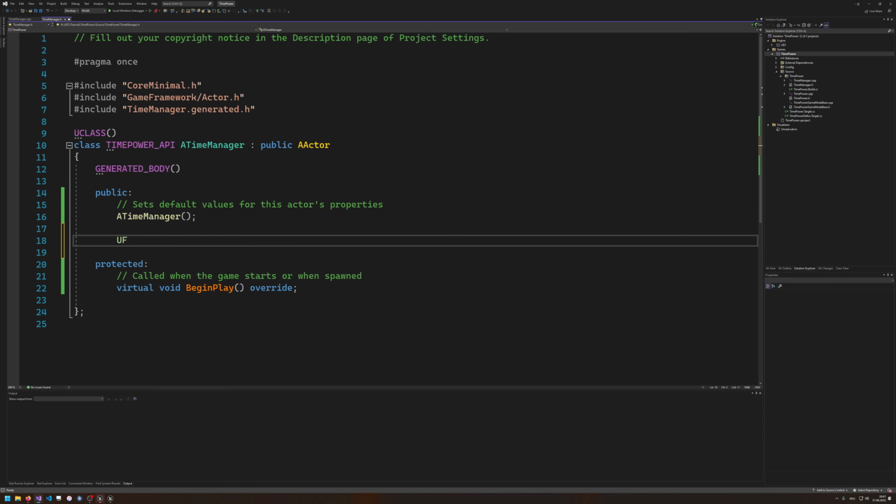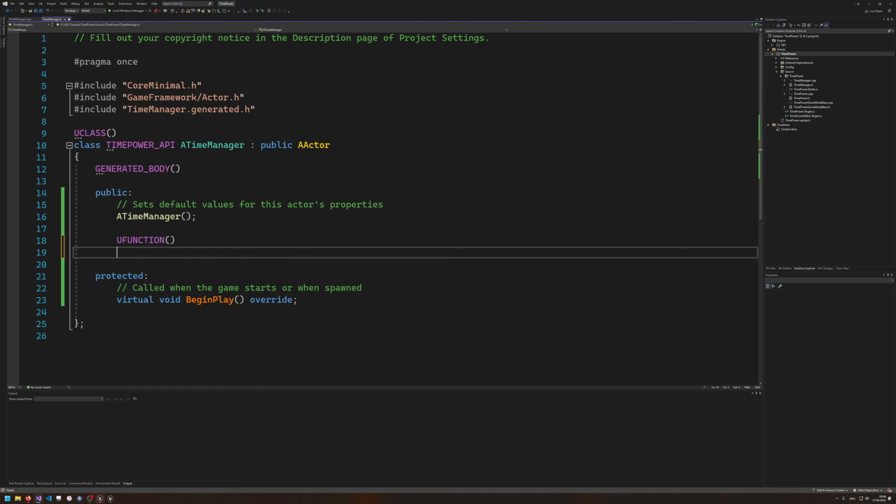Alright, the first thing that we want to declare is a UFUNCTION, if my Visual Assist is cooperative. I haven't used Unreal Engine for a hell of a lot of time, so I do need to reference all of that as we go. Let's create a function called GetTimeFactor. That is going to give us the current factor of time and return this as a float.